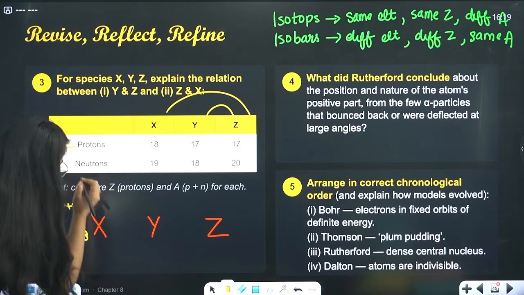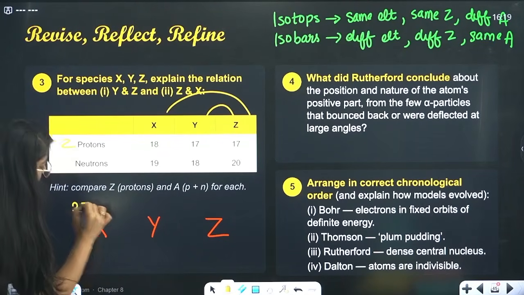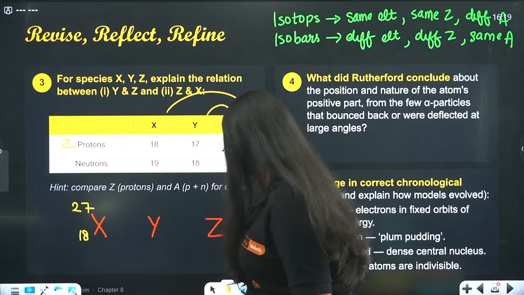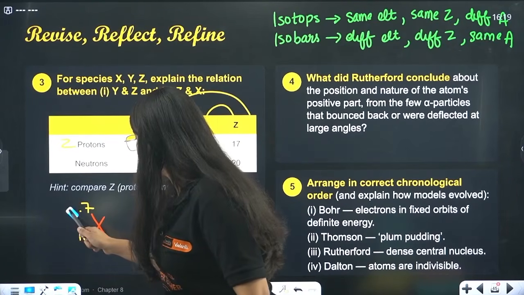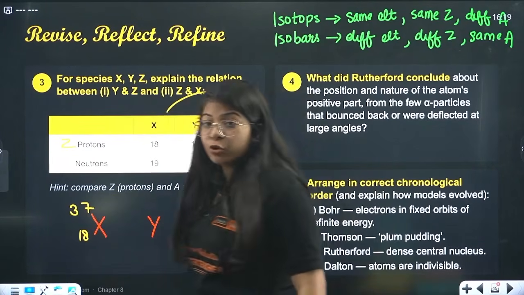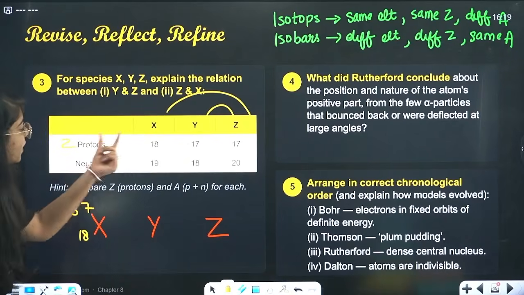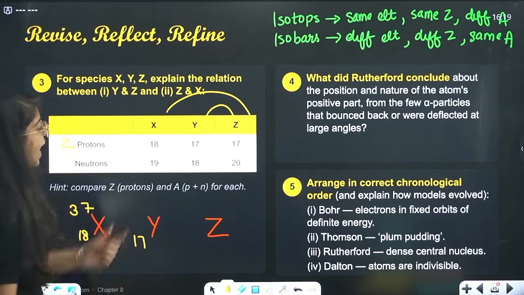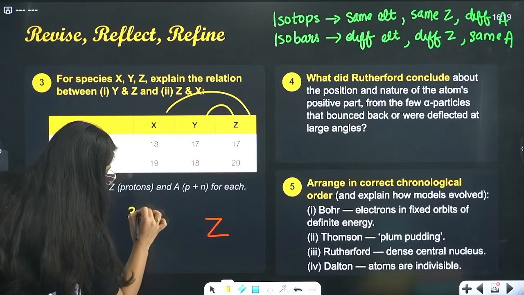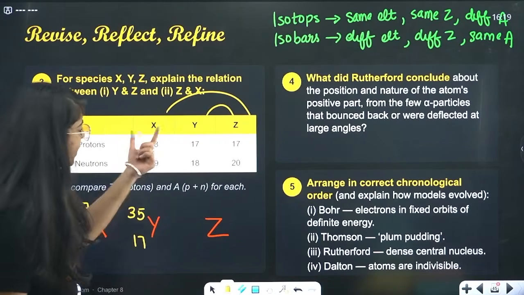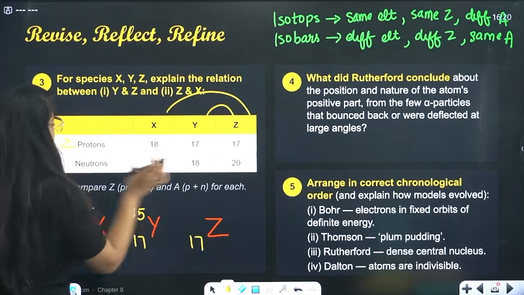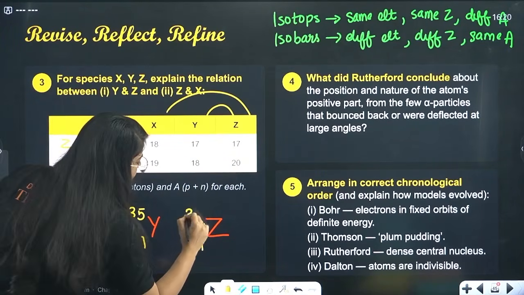That is your 37. Understood? Similarly, you do for Y. Y, we have atomic number, that is 17, and we have 17 plus 18. How much is that? That is 35, right? Then for Z, we have 17 plus 20. 17 is atomic number, and 20 plus 17, that is your 37.